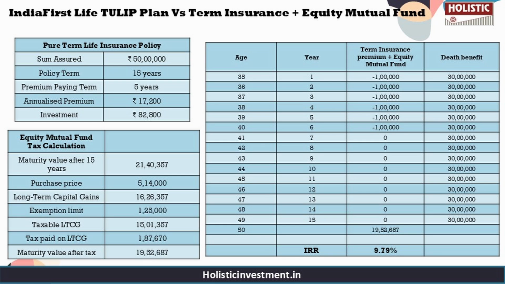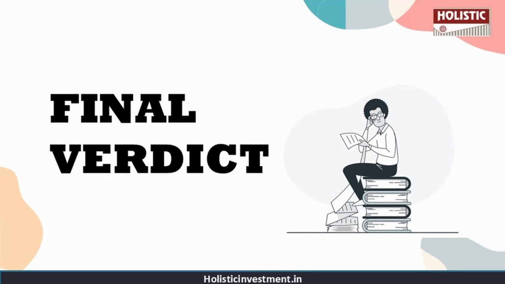If you have any doubts regarding how we have calculated the tax for the equity mutual fund, you can see that we have a small tabular column presented on the screen for your easy reference, which you can pause and see. So this alternative strategy offers us higher returns that beat inflation, greater flexibility to align with your goals, and liquidity which ULIPs generally lack. By separating insurance and investment, you not only get adequate life cover but also maximize wealth creation. Unlike ULIPs, where returns are compromised by charges and lock-in periods, this approach empowers you with control, efficiency, and better financial outcomes. So what is the final verdict then?